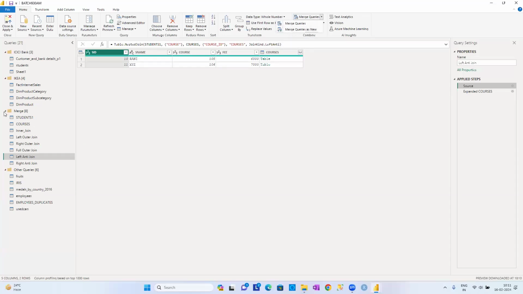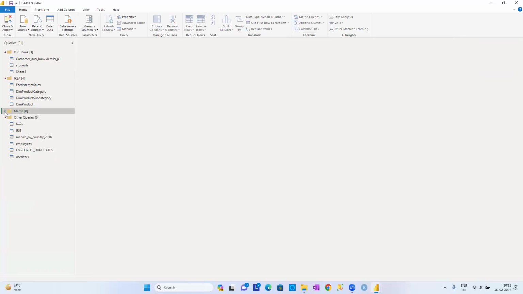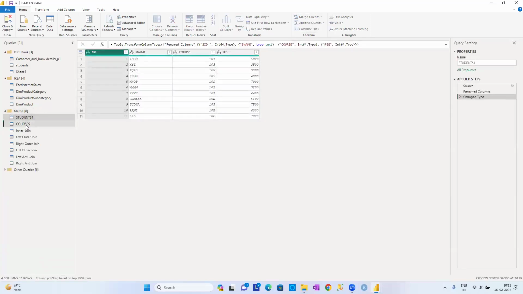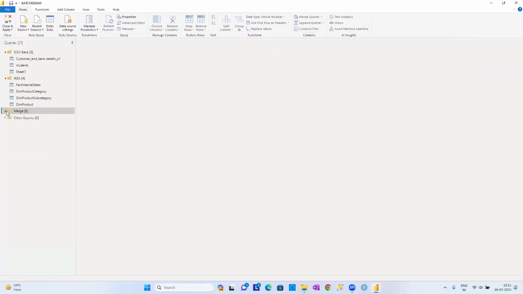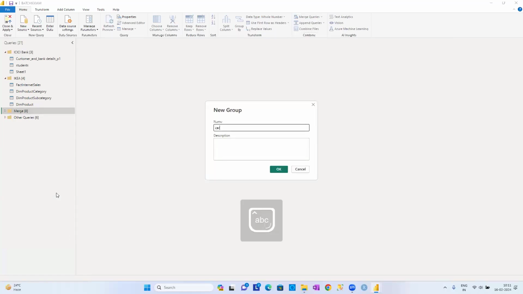Okay. Now today, to make you understand the concept, because our data sets are very, very small data sets, let me do some examples for today's class, guys. Now I'm going to create a new query, a new group I'm going to create, guys. Just to make you understand, I'm adding something, let me give some names properly, guys.